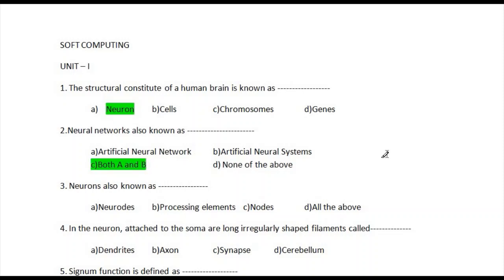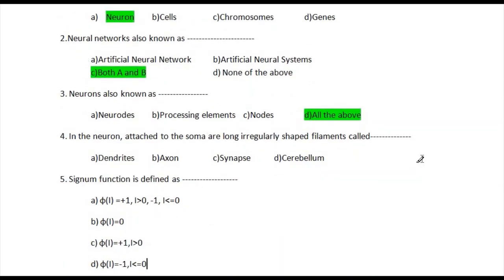The third question is: neurons are also known as? The options are neurons, processing elements, nodes, all of the above. So the correct answer is all of the above, because neurons are also known as processing elements and nodes.